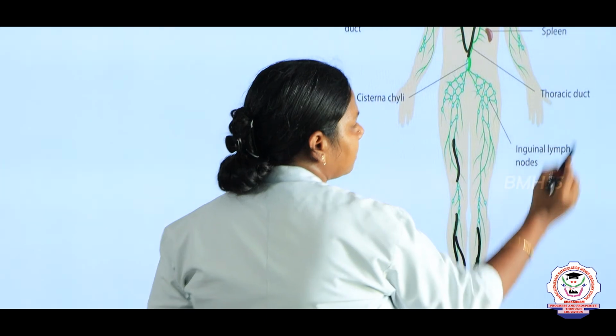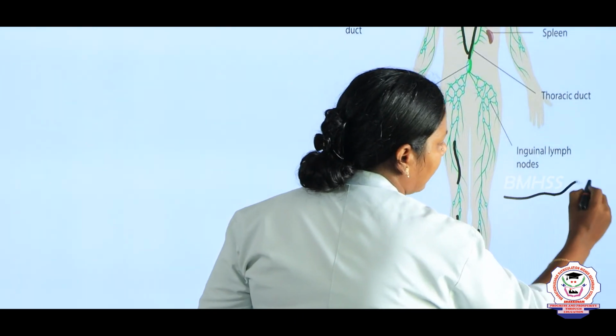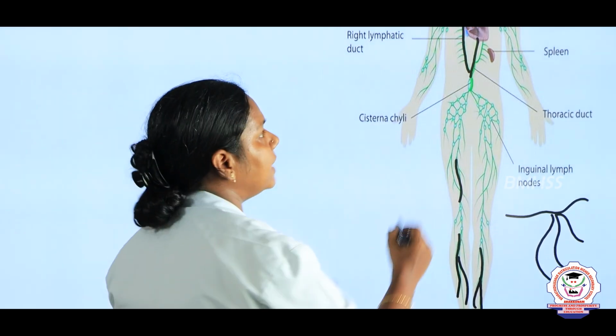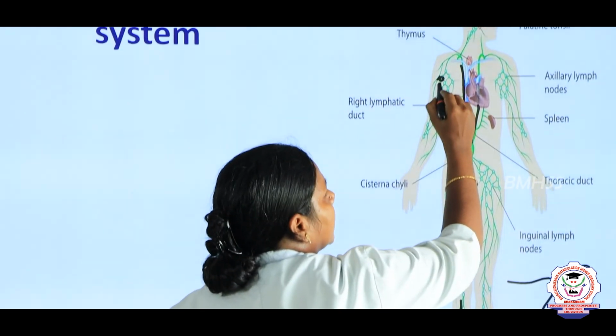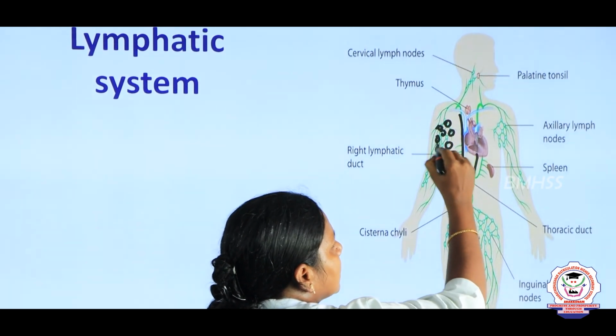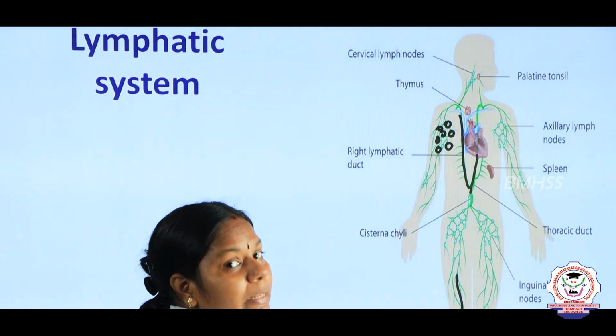For example, if this is a lymph duct, many capillaries arise from the lymph duct. And in some of the regions you can see the rounded shaped bodies, such structures we call lymph nodes.